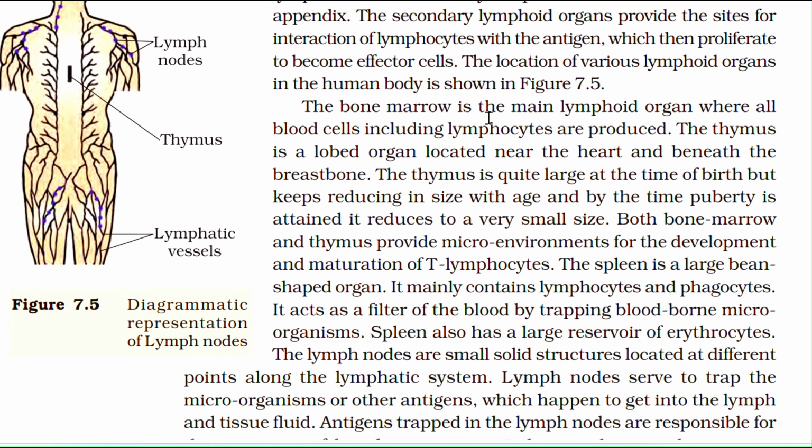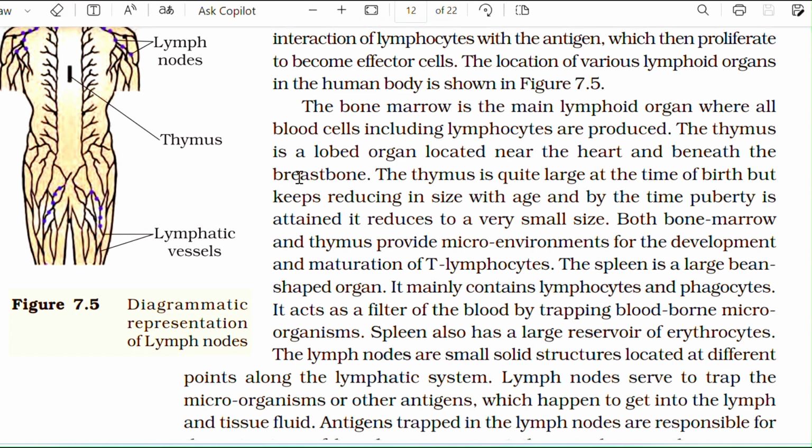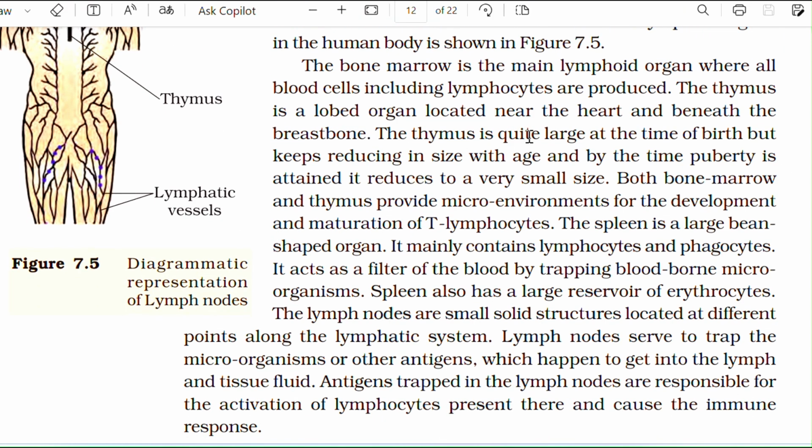The bone marrow is the main lymphoid organ where all blood cells, including lymphocytes, are produced. The thymus is a lobed organ located near the heart and beneath the breastbone. The thymus is quite large at the time of birth, but keeps reducing in size with age, and by the time puberty is attained it is reduced to a very small size. Both bone marrow and thymus provide micro-environments for the development and maturation of T lymphocytes.